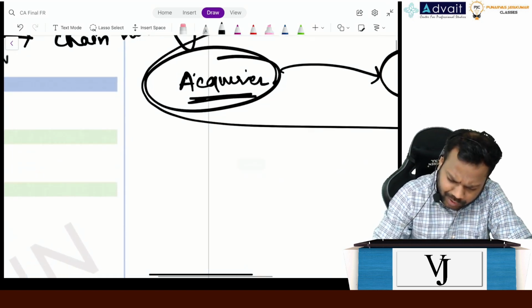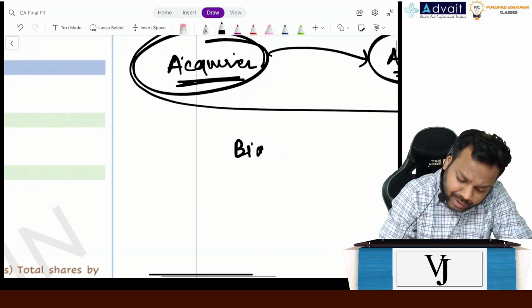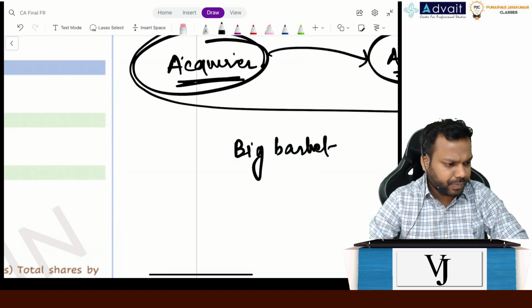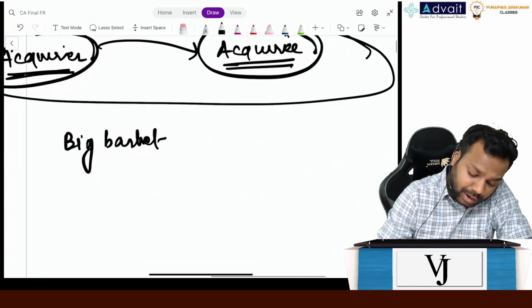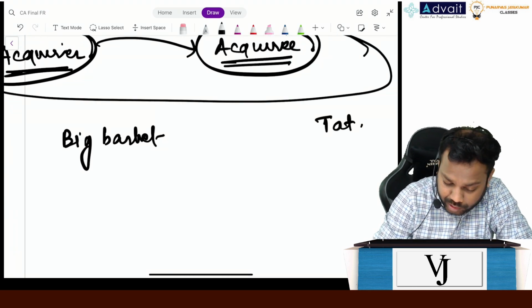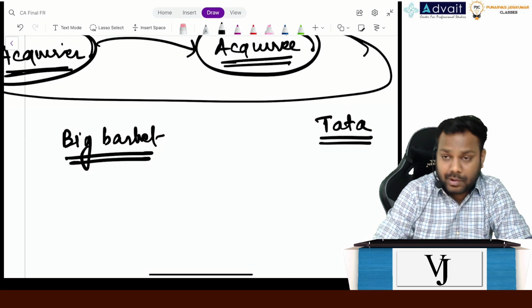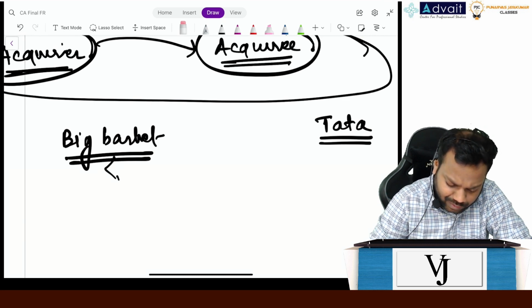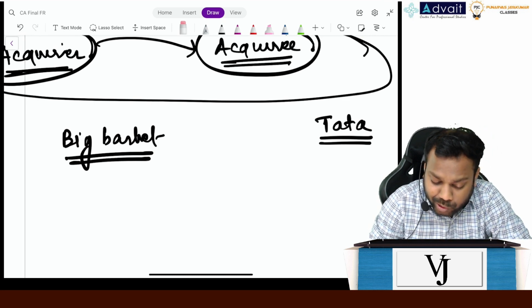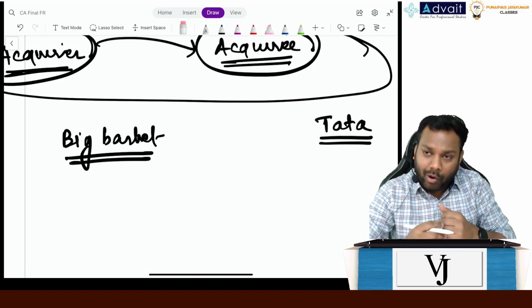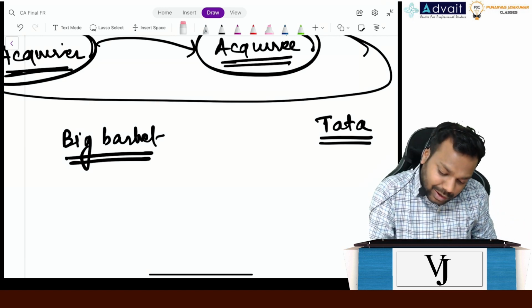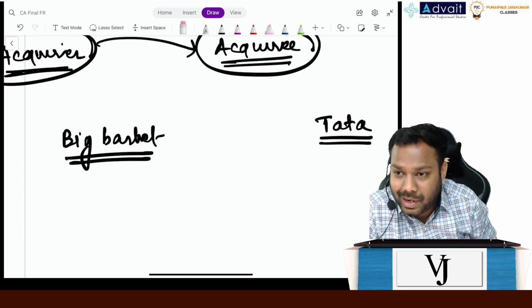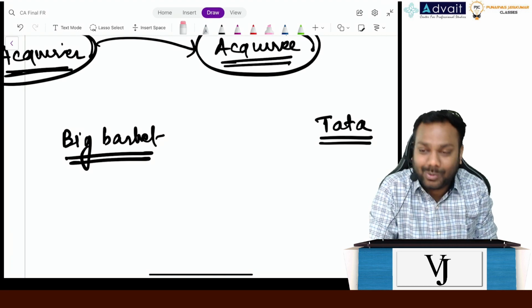Let me give an example. Let's suppose a small company like Big Basket wants to acquire Tata. Ideally, Tata would acquire Big Basket, but let us take it the other way around. A small company like Big Basket wants to acquire Tata. It has to issue all its shares, because to acquire the controlling stake of Tata, it has to give all its shares. Basically, Big Basket will get sold to acquire Tata.